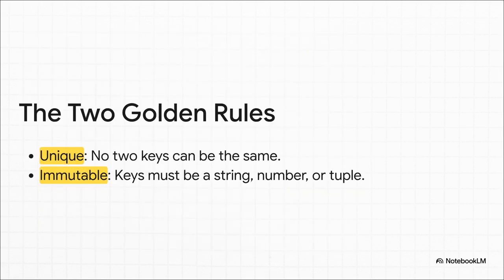Now listen up, because this is super important. There are 2 golden rules for dictionary keys you have to burn into your memory. First, every key has to be unique. Makes sense, right? You can't have 2 different definitions for the same word in a dictionary. Second, keys have to be immutable. That just means they can't be changed. So things like strings and numbers are perfect.